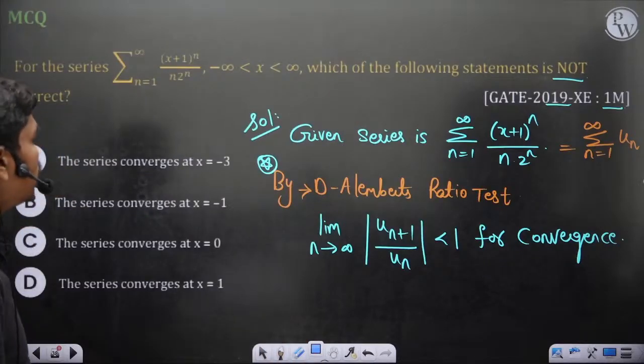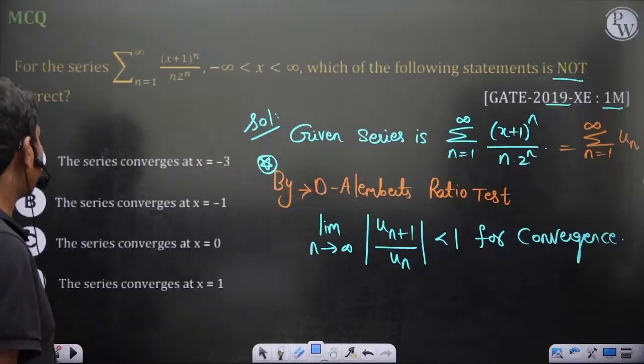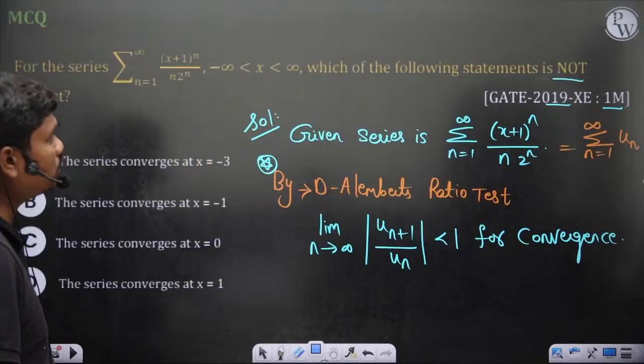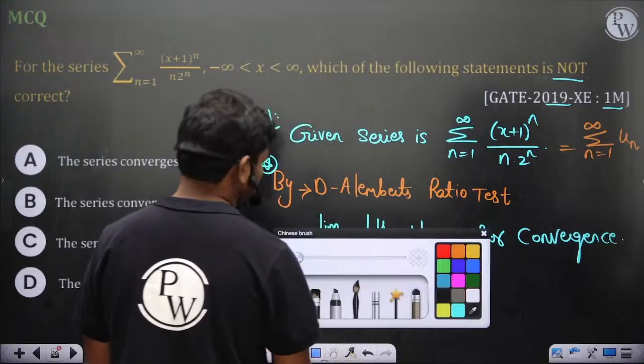Then the series converges at x equal to minus 3. So if you see, this is minus 3. The series converges at x equal to minus 1. Which of the following options is not correct? No, sorry guys, here you should have this.